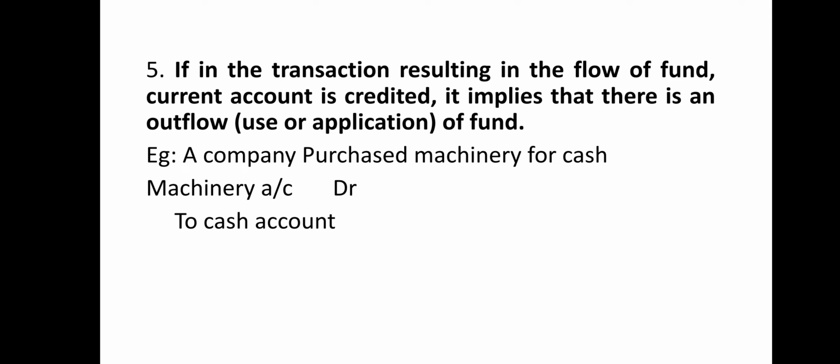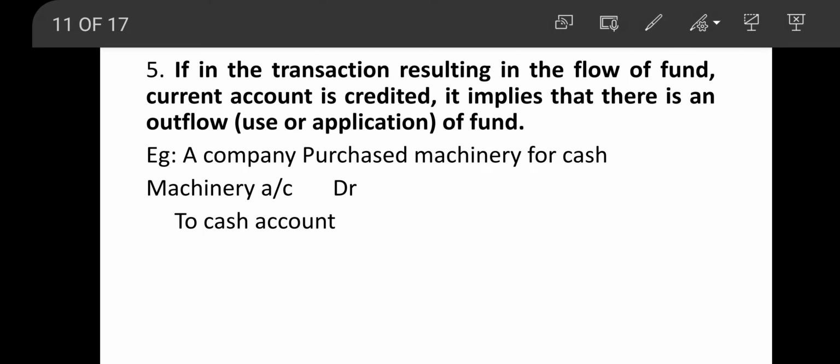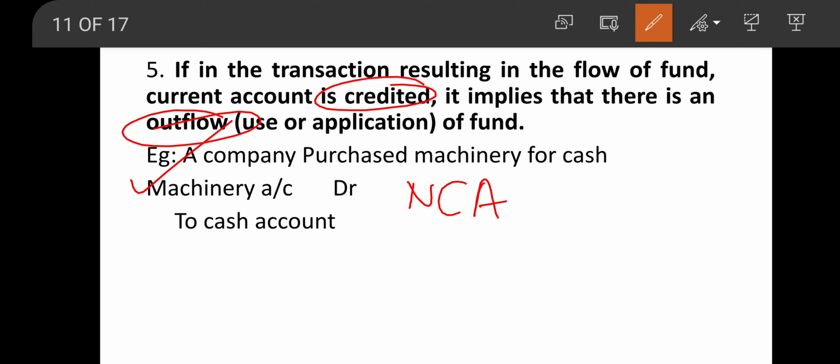So if in a transaction the current account is debited, it implies that there is inflow of fund. Rule number 5: if in the transaction resulting in the flow of fund the current account is credited, then it is an outflow of fund. A company purchased machinery for cash. The journal entry will be machinery account debtor to cash account. Machinery account is a non-current account, cash account is a current account.